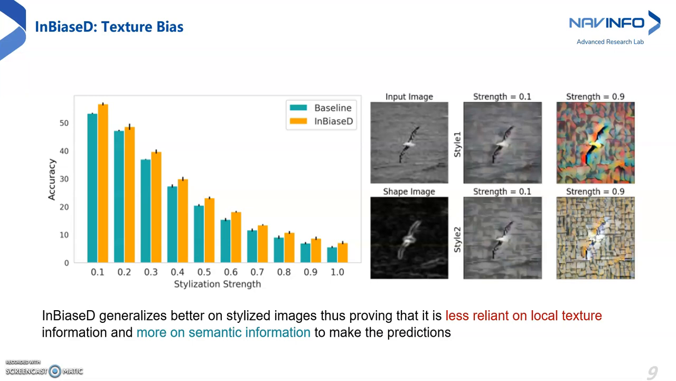InBiaseD generalizes better on the stylized images compared to the baseline. As these stylized images have different textures, the model needs to have learned more than just local texture information to infer well and classify them correctly. Thus, InBiaseD proves a successful step towards making networks more shape-aware and overcoming the challenges of texture bias.